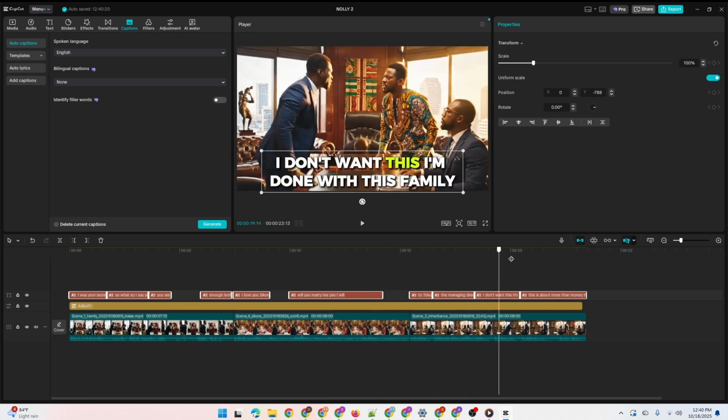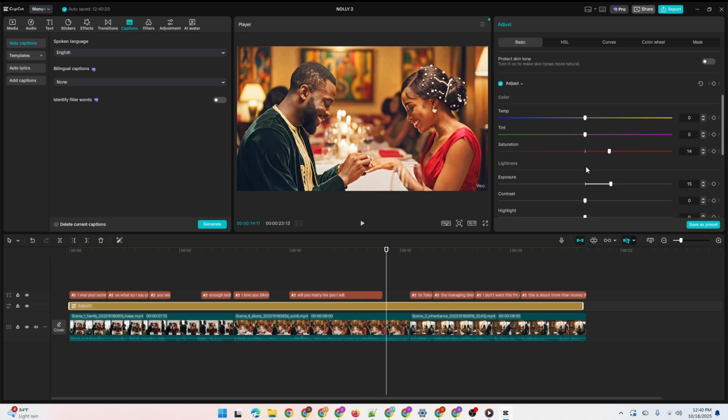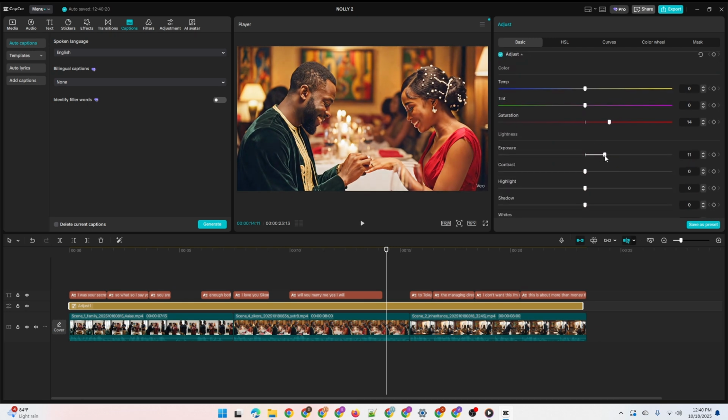Wonderful. Now the next thing is click on that adjustment layer again. As I said, just retouch this a little bit, retouch the saturation and the exposure or brightness a little bit for these visuals.